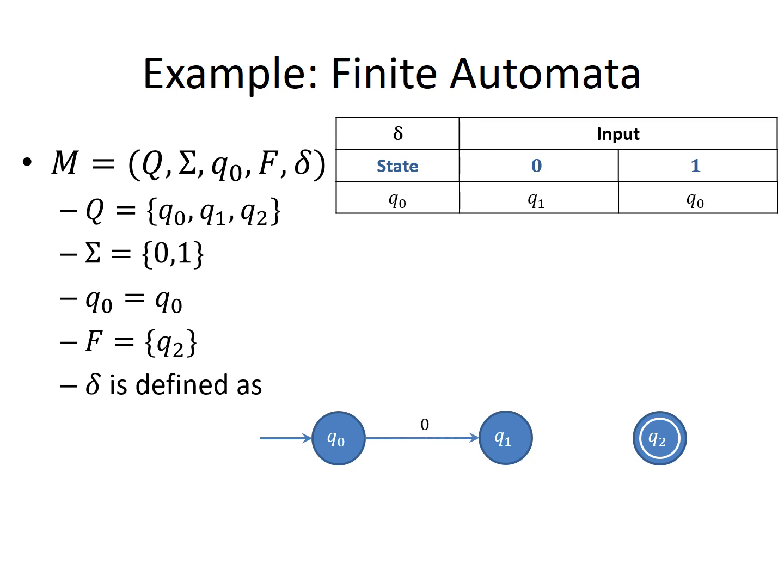So look at it like this. Okay. Then q0 on 1, it will go to q0. So look at this, right. So what is the next state? Q0 on 0 and 1 is over. Let us move on to the q1.